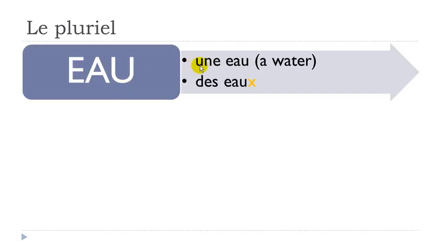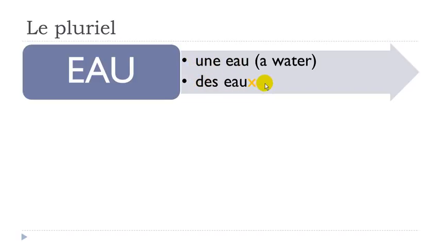In that case, you won't add the s as we saw previously, but the rule is that you put an x at the end, and same rule, you don't pronounce it. Une eau, des eaux.